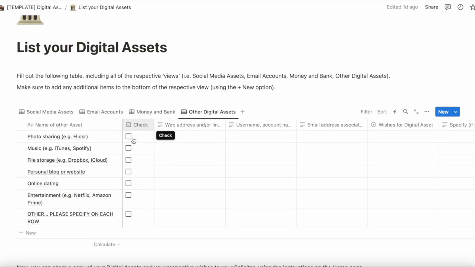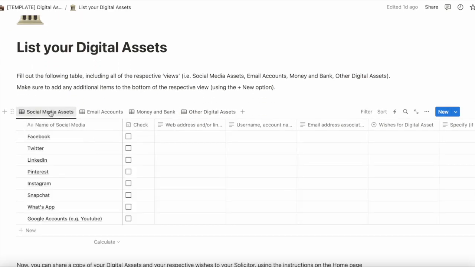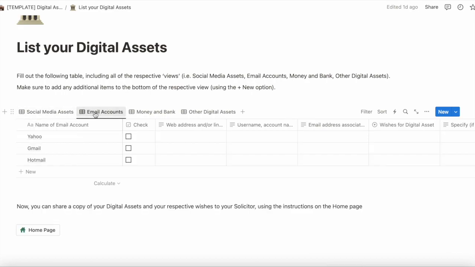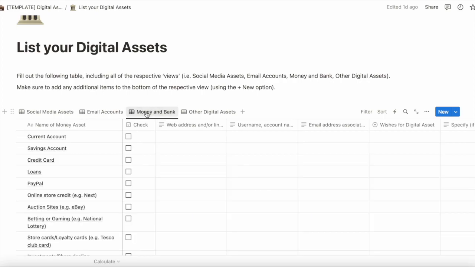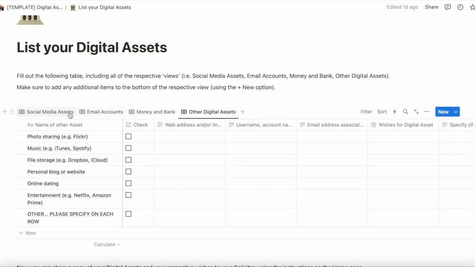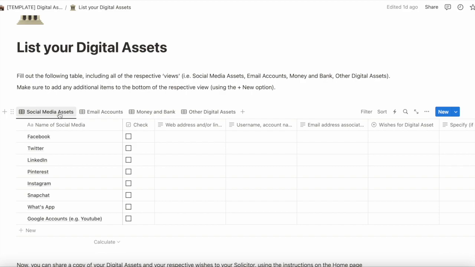And this window has a view on different databases that I've created, and they're categorized by the type of digital assets. So I've categorized them by social media assets, email accounts, money and bank accounts, and other digital assets. So starting with social media assets, I've listed the most popular social media assets in this view. If your particular social media asset that you use is not listed here, you can simply add it at the bottom.